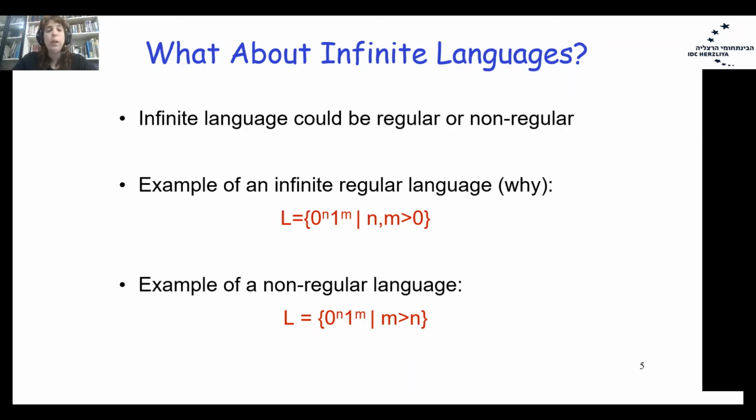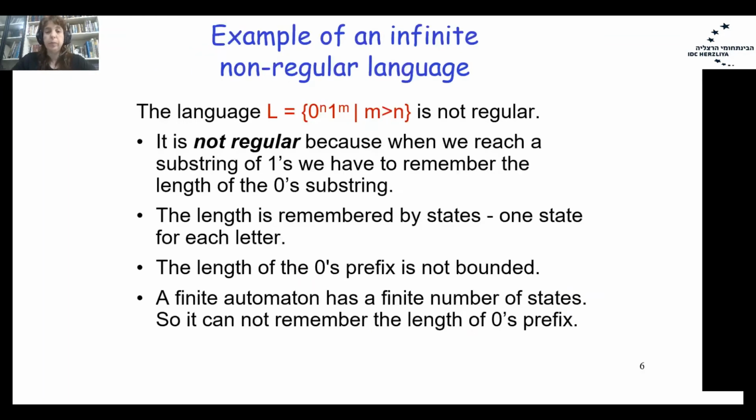Now we will have to count. We will have to count how many zeros we had. Just to prove the idea, I'm talking about a language with a prefix of 0s, a suffix of 1s, and the number of ones greater than the number of zeros.